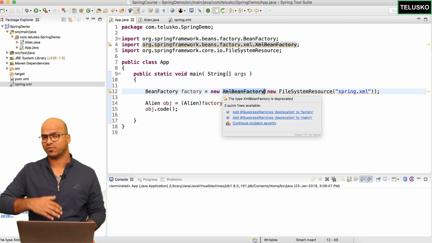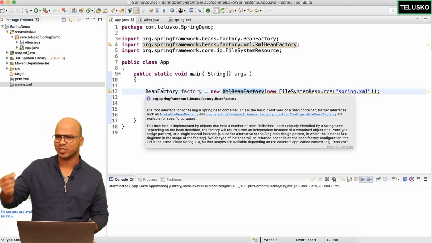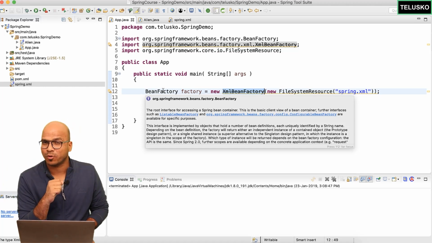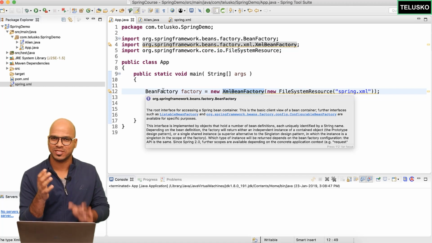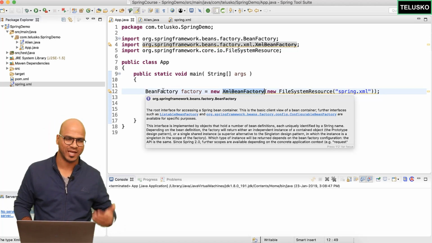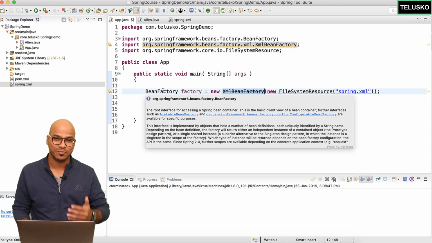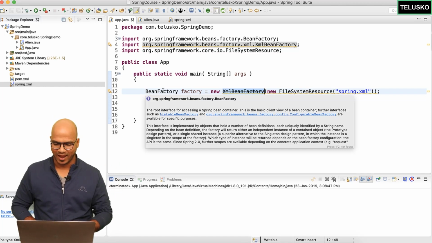Of course, you can search for some other class which implements BeanFactory and which will make it work without deprecated, of course. There's one more thing which is important here. When Spring came into picture in 2003, it was basically for dependency injection, right? That was the main intention. But later on, they added some new features, right? Every time you go to Spring website, you will see some new projects. And of course, for new features, you need some new methods. And those methods are not available in BeanFactory.